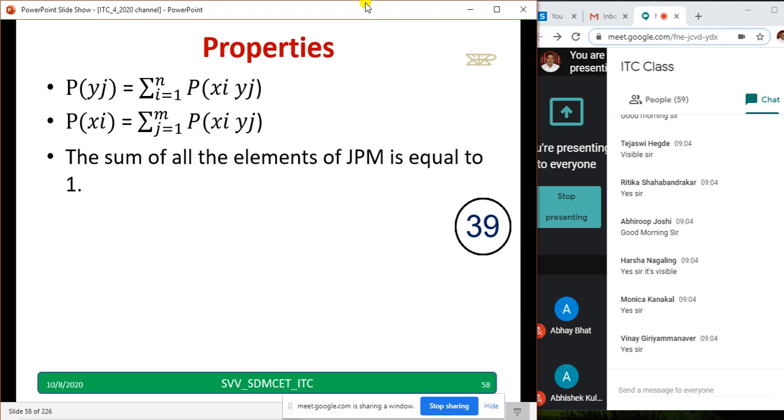And most of the students, because it's a common term here, they write it down, but they get confused with the i and j. So remember, when I say i, you'll get a j here. Use your common sense. It's left to you how to remember. When I say here j, it will be i. Most of the students write j here also, they write i here also in the exams. So definitely it looks correct, but it will be wrong. So hence please remember, and when you add all elements, it will be equal to 1. So these are the 3 properties you are supposed to remember. So let us go to the next.